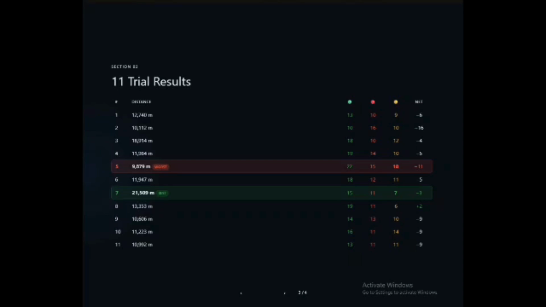What is also interesting is that trial 8 is the only run in the entire dataset with a positive net token score of +2, meaning we actually collected more green tokens than red and yellow combined, and it still only came in third. That tells you that the yellow sabotage effect has more impact on the results than the other tokens.